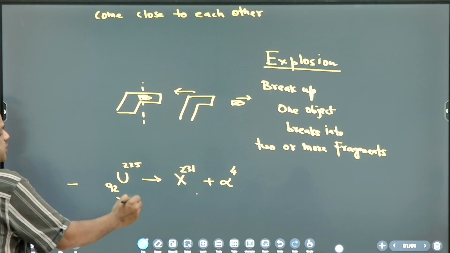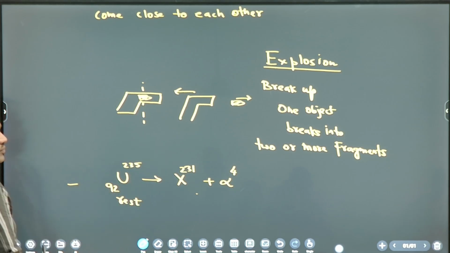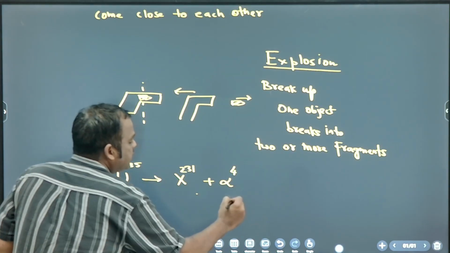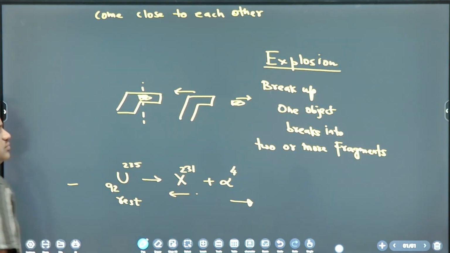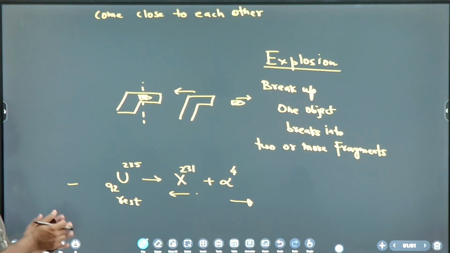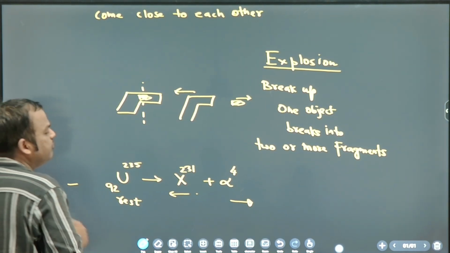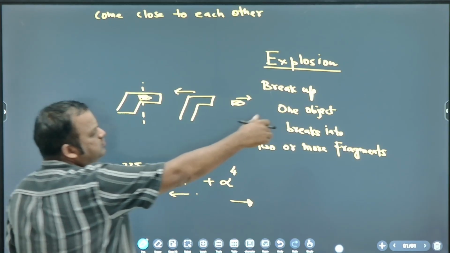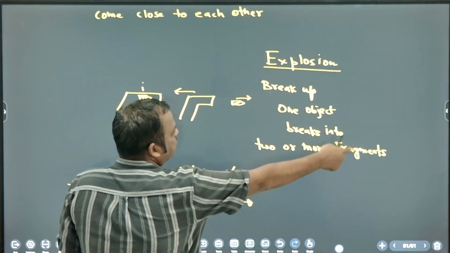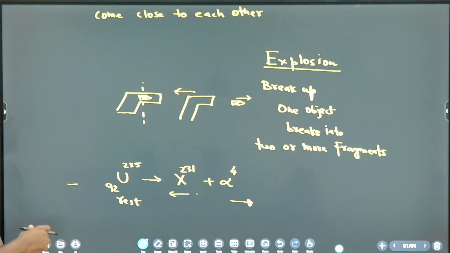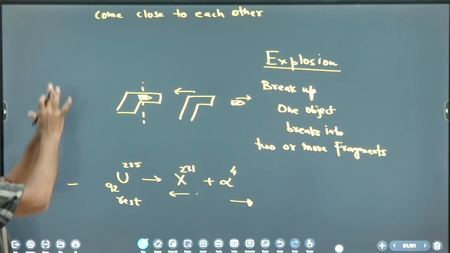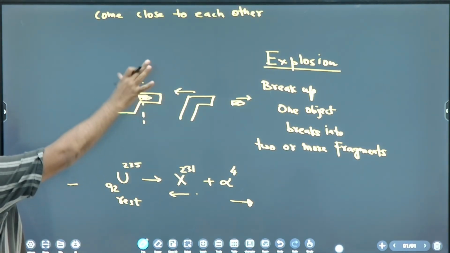Initially uranium is at rest. If the alpha particle is going right side, then this X nucleus will go left side. Okay, so this is also explosion, breaking up of one object into two or more fragments. Correct. So let's discuss both together, explosion also and collision also.